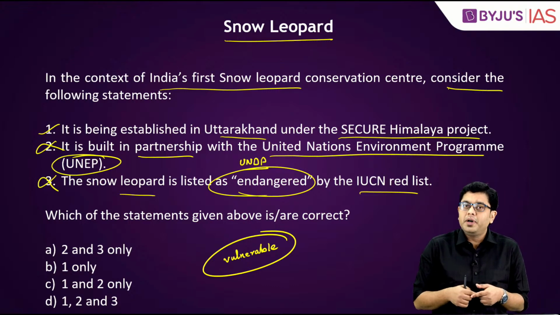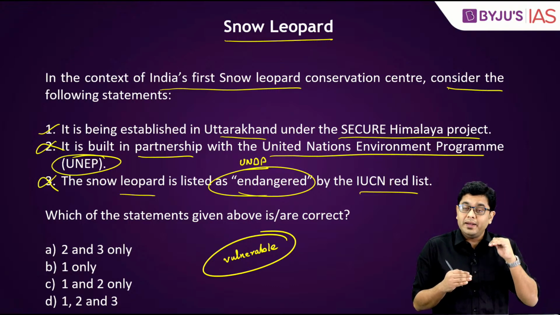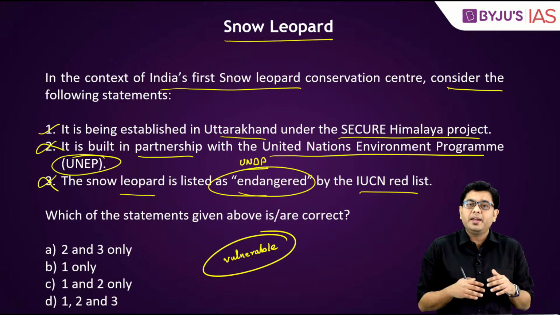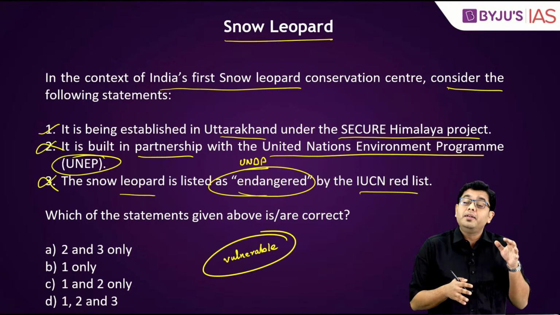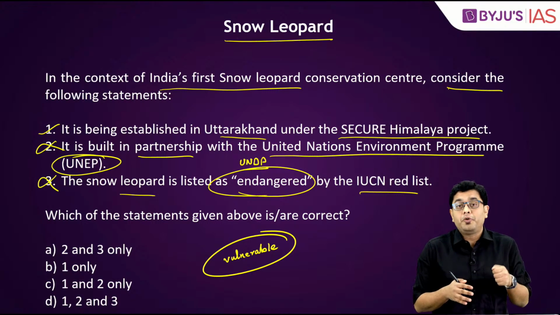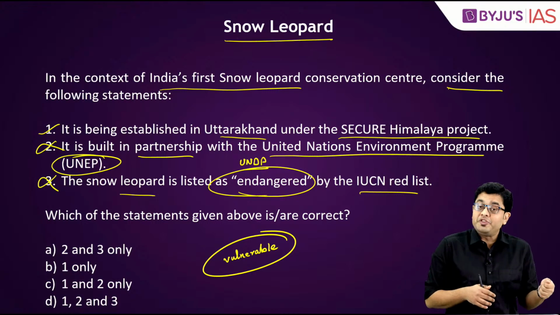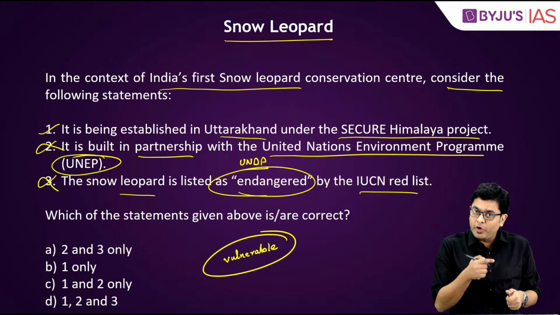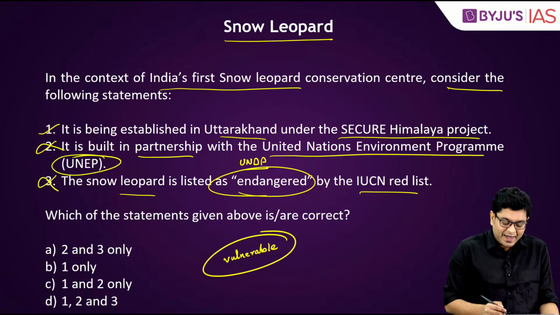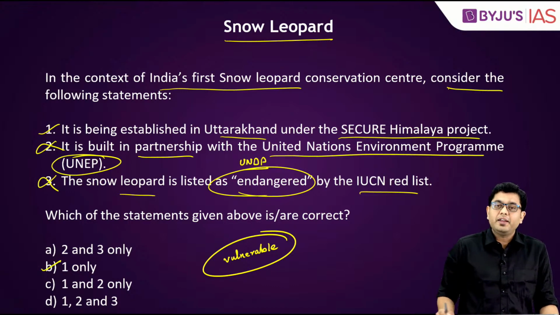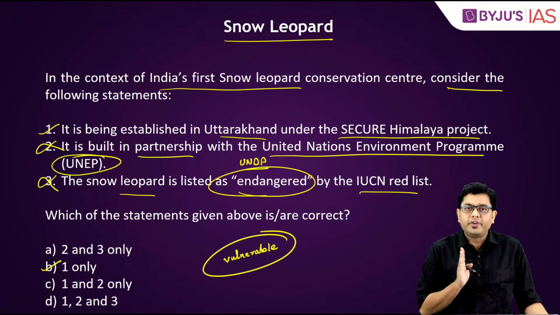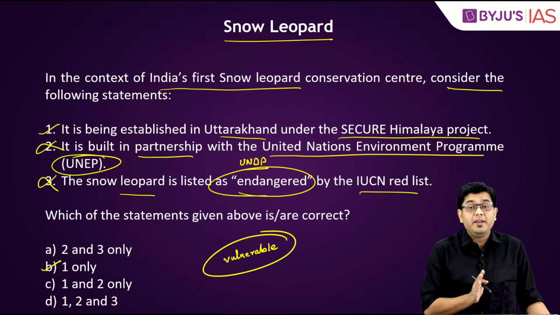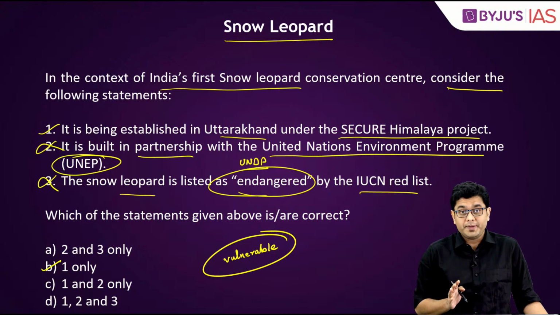Even though snow leopard is listed under vulnerable category, still it is one of those species which is targeted under the species recovery program, which we had discussed yesterday. So in this question, the correct answer shall be B, that is 1 only. For snow leopard, always remember that it is vulnerable, it is no longer endangered.